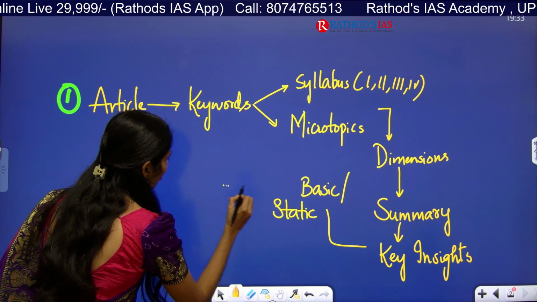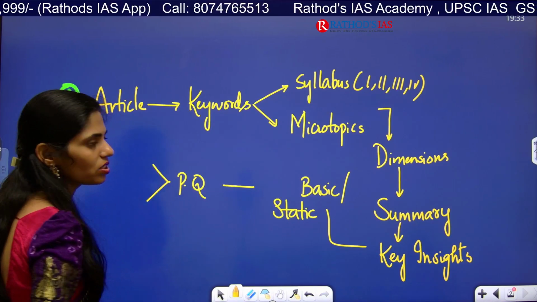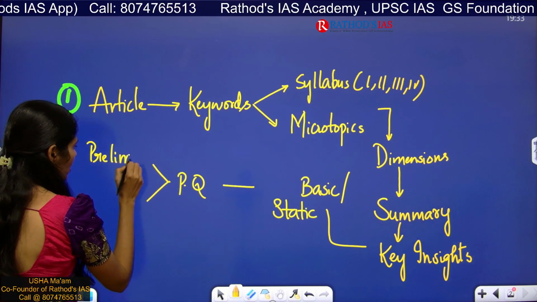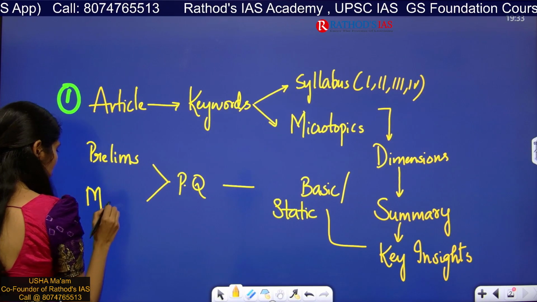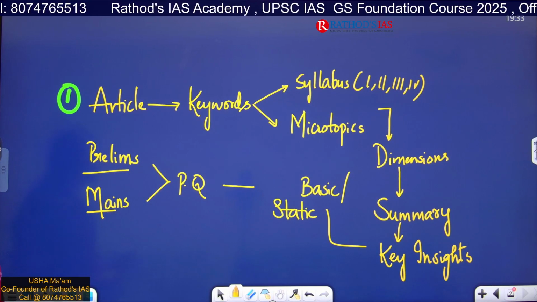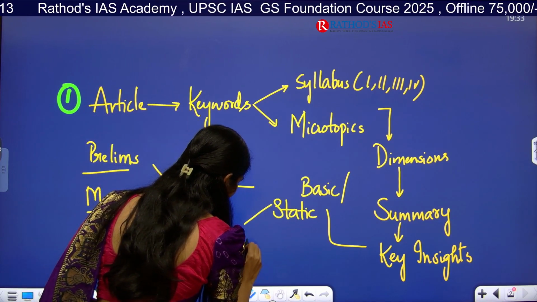And after that, we are going to have practice questions. In these practice questions, I will be giving you prelims, and second one is mains. And one more thing, the static part we are going to discuss will be in mind map format.